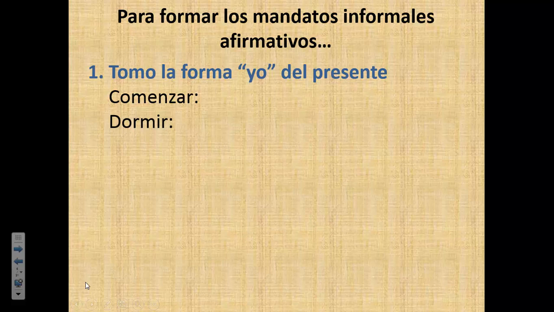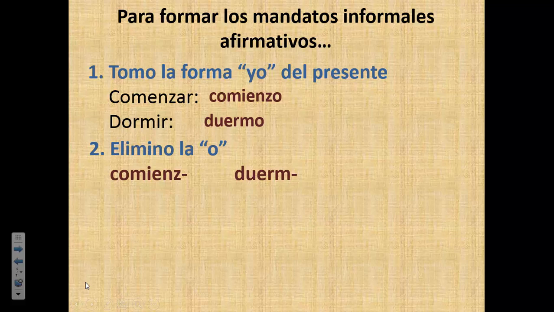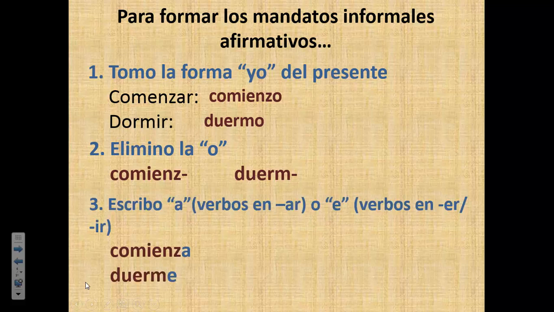So the first thing I do is I put it in the yo form. We know that comenzar stem changes from e to ie, so it would be comienzo. Please write down on your note guide. And the verb dormir would be duermo, I sleep. Then the second thing we do is we eliminate the o. So you take it off. I want you to do that right now on your note guide on number 3 and 4. Then for AR verbs, you add a, and for ER and IR verbs, you add e. I want you to do that on number 5 and 6. So it would be comienza and duerme.